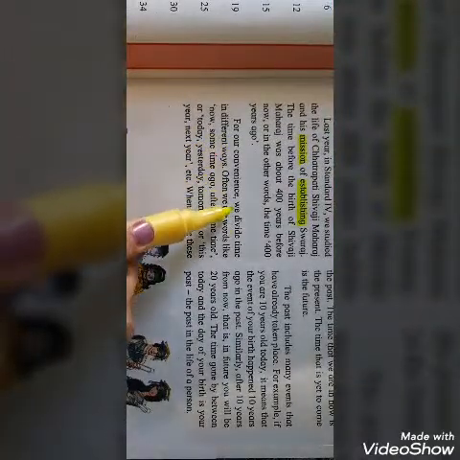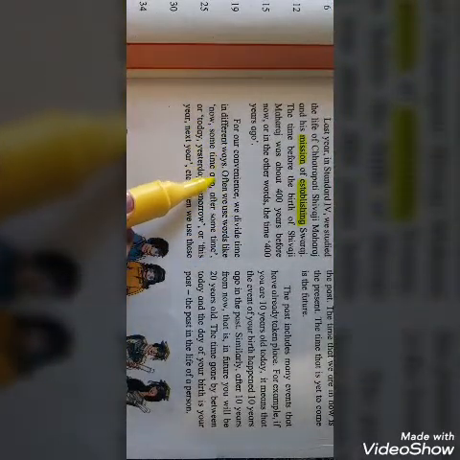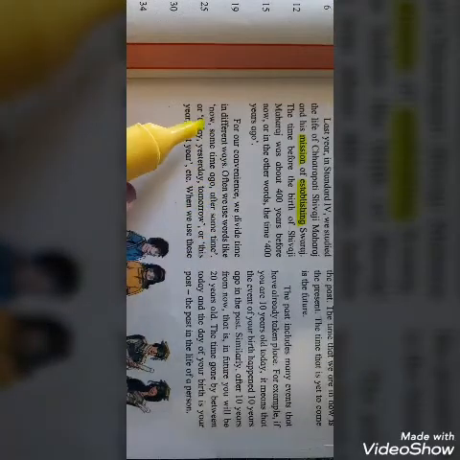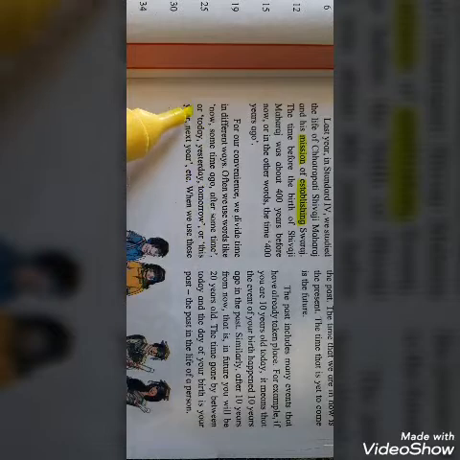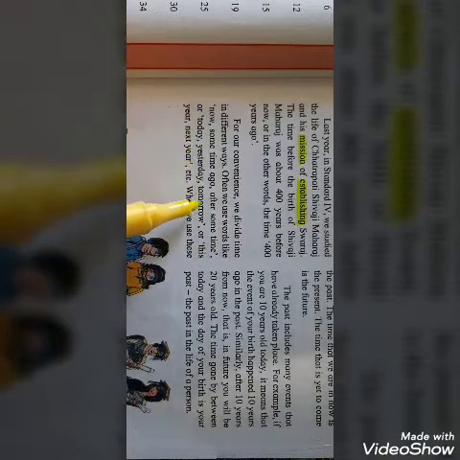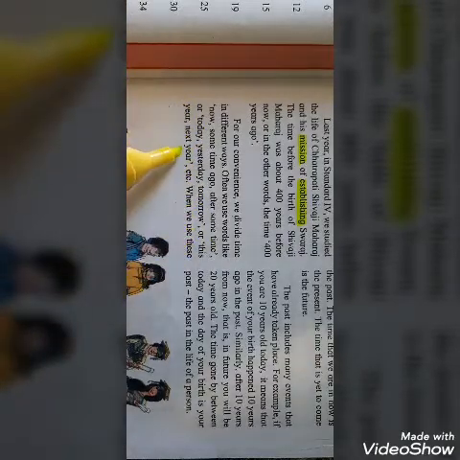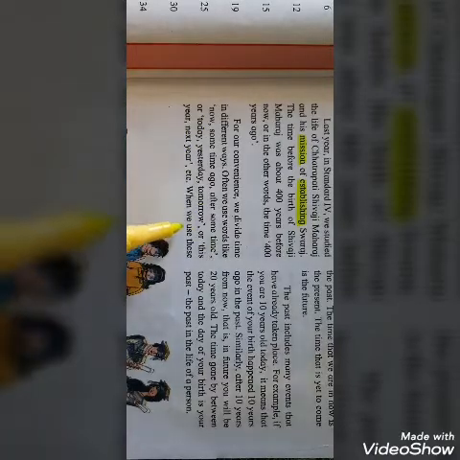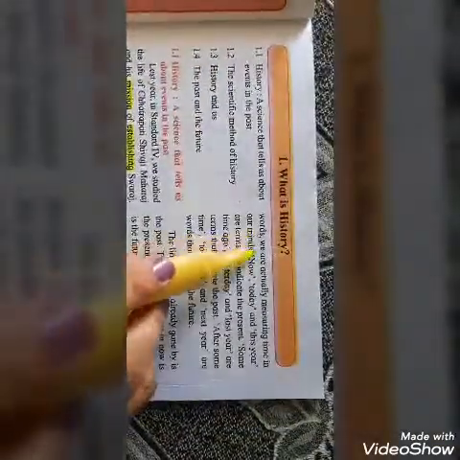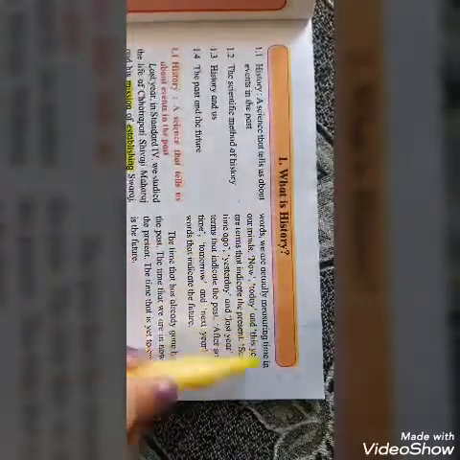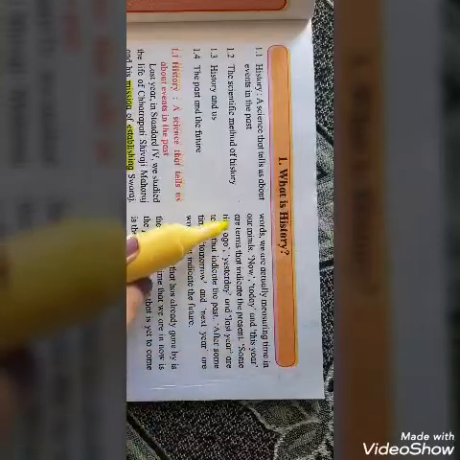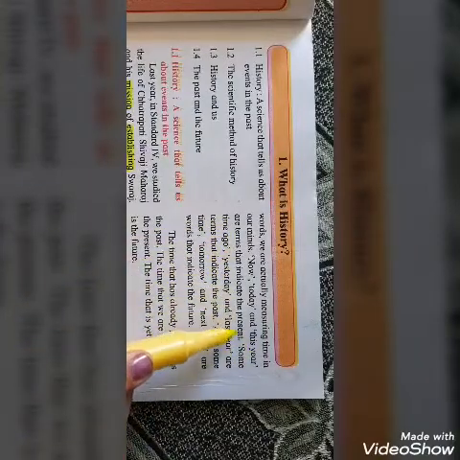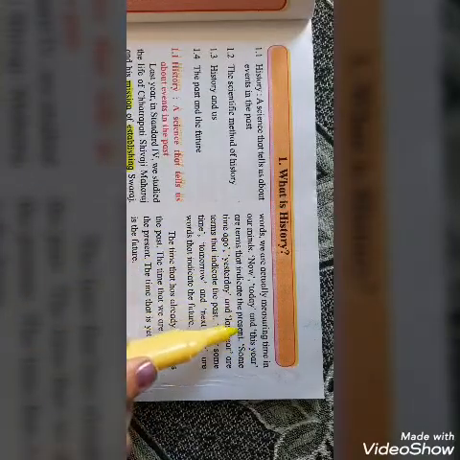For our convenience, we divide time in different ways. Often we use words like now, some time ago, after some time, or today, yesterday, tomorrow, or this year, next year. When we use these words, we are actually measuring time in our minds. Now, today, and this year are terms that indicate the present. Present means now.